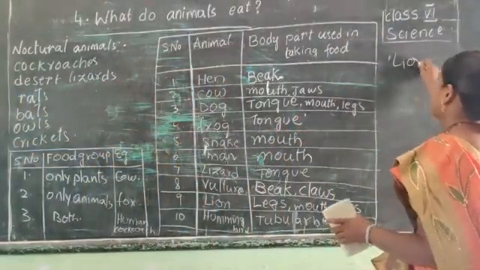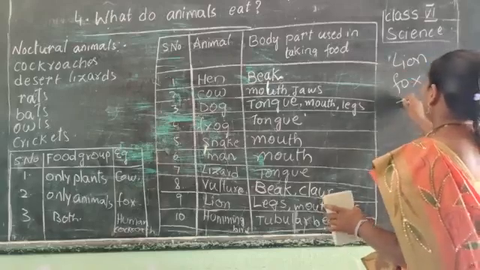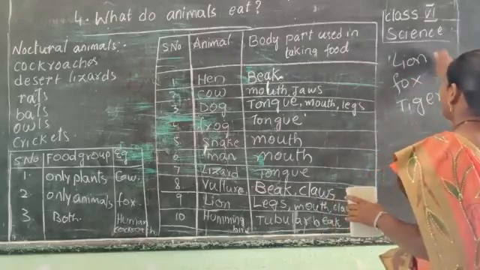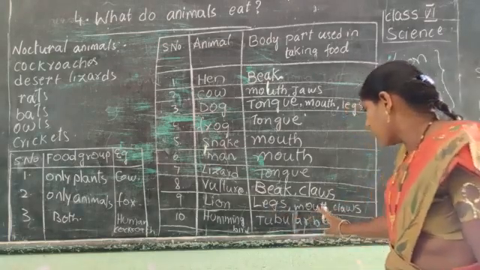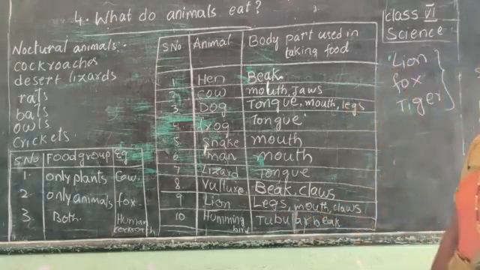Lion, fox, tiger. They are using their legs, mouth and claws to take their food.